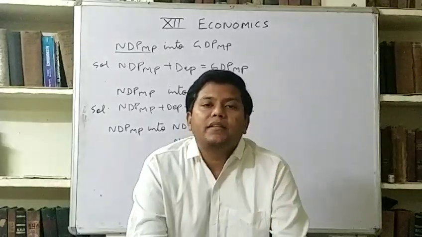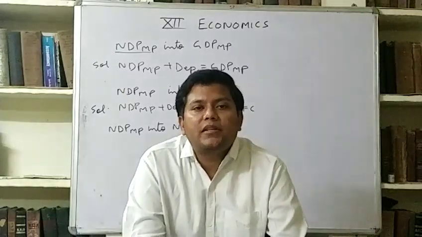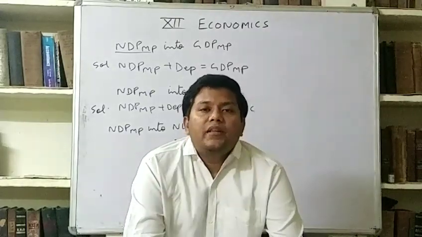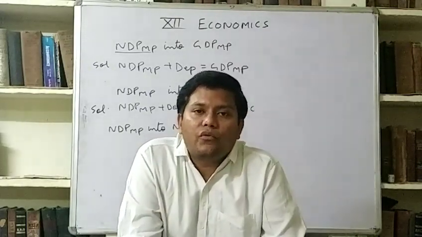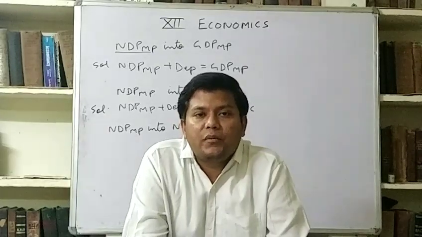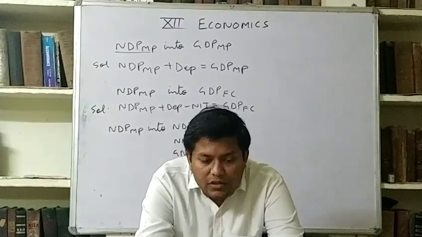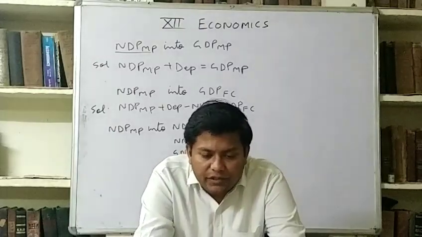Factor income means which we earn by sacrificing something, by doing some labor, and transfer income means which we receive free of cost, like scholarship, pension, subsidy, etc. It includes factor income and transfer income.